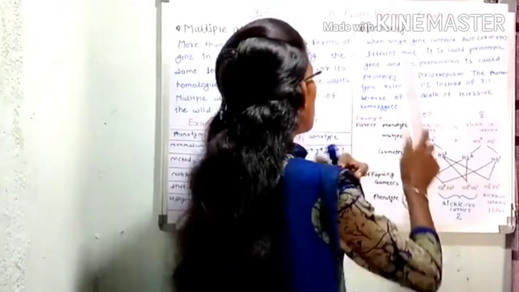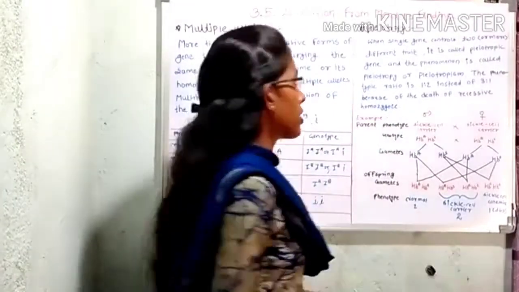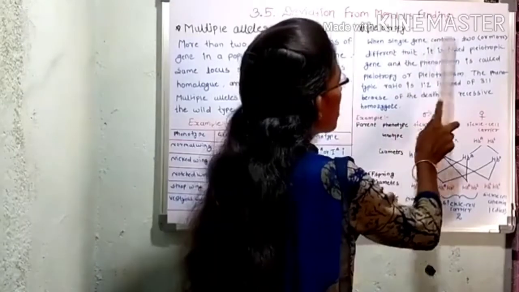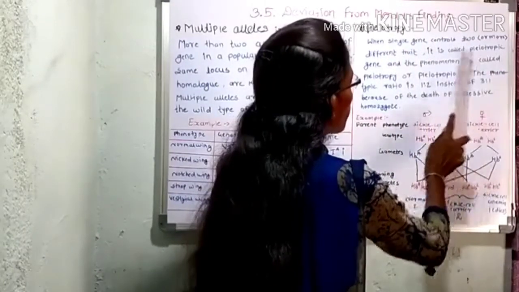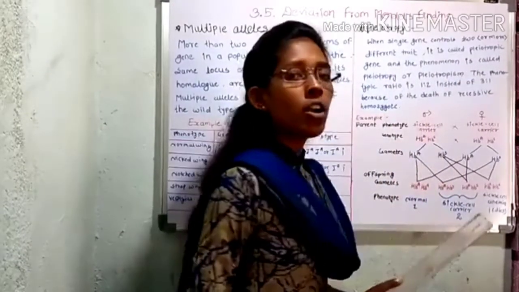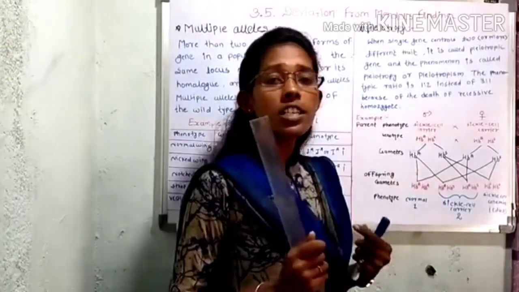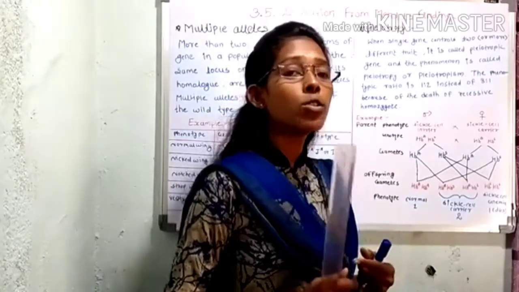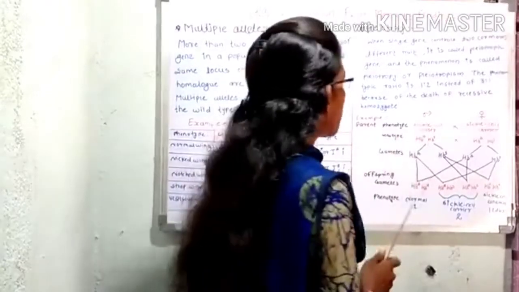Then the next example is pleiotropy. Pleiotropy is an example of intergenic interaction. Pleiotropy is defined as: when a single gene controls two or more different traits, it is called a pleiotropic gene, and the phenomenon is called pleiotropy or pleiotropism. It means that if a single gene controls two or more traits, that is called pleiotropy.